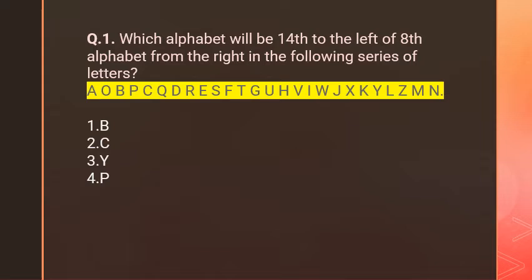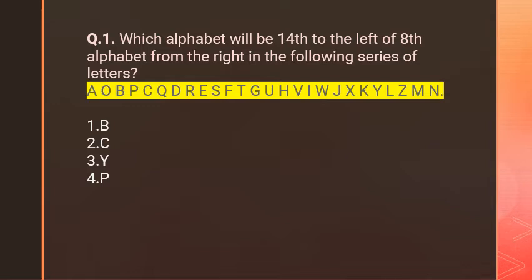Which alphabet will be 14th from the left of the 8th alphabet from the right? Now what are the options? The first option is B, the second is C, third option is Y, and the fourth option is P. Just think about this. Which is the right answer?